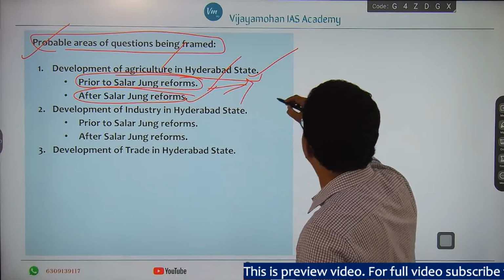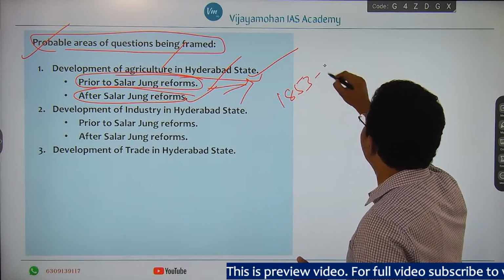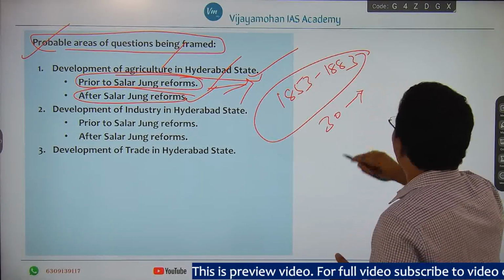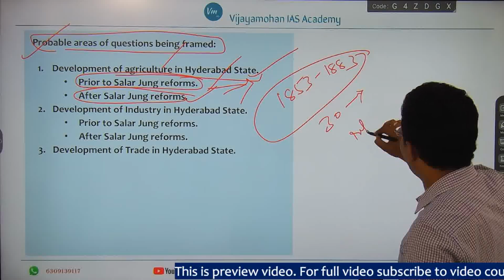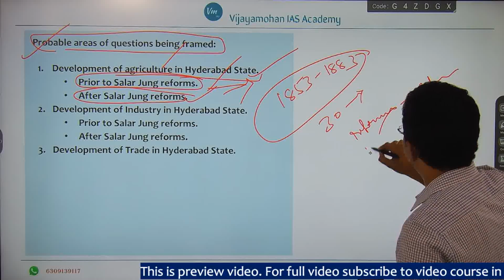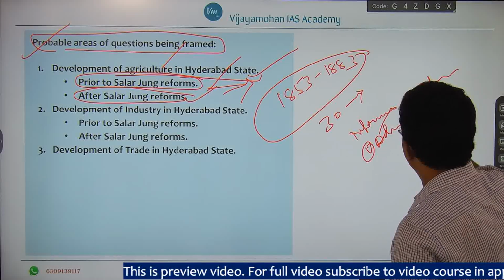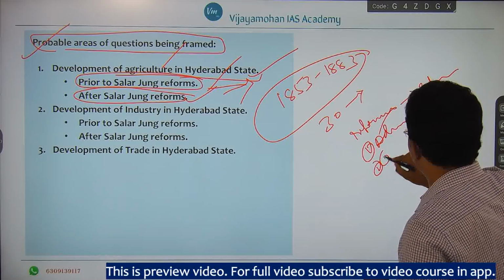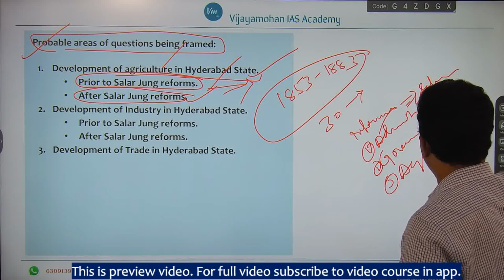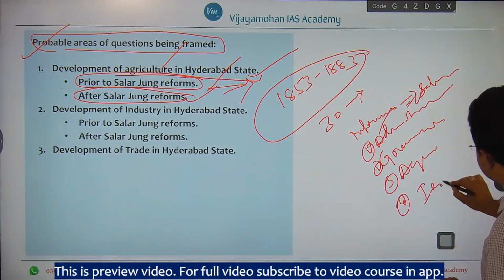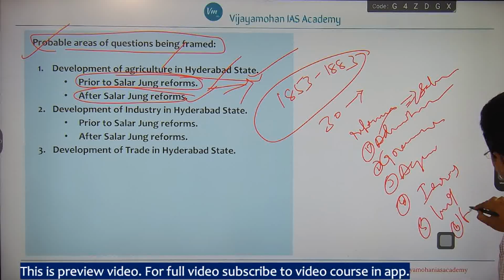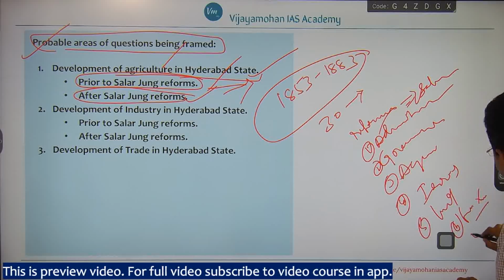When Salarjung reforms started in 1853, between 1853 and 1883, during the period of 30 years, there was a wide range of reforms which are mentioned as Salarjung reforms: administrative reforms, governance reforms, reforms in agriculture, reforms in irrigation, reforms in industrial establishment, even reforms in fiscal policy and trade or exim policy.